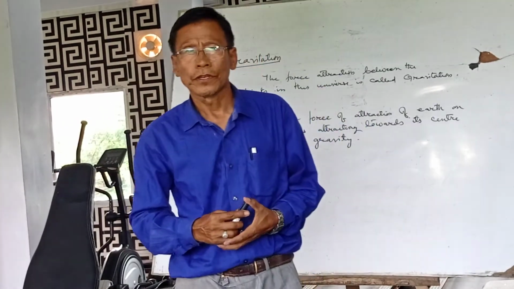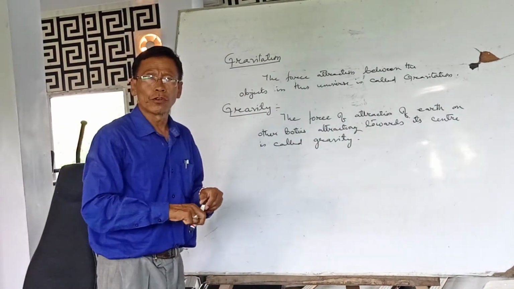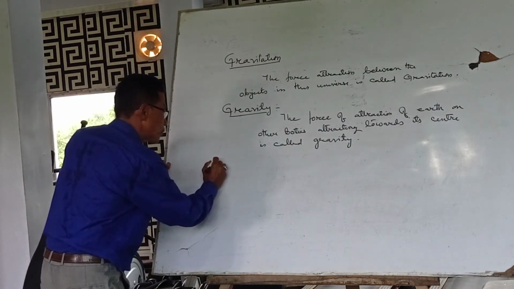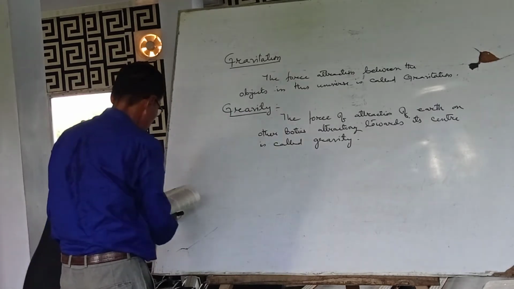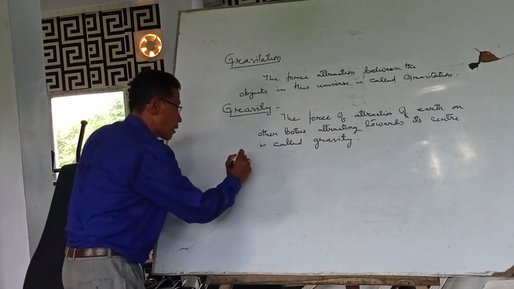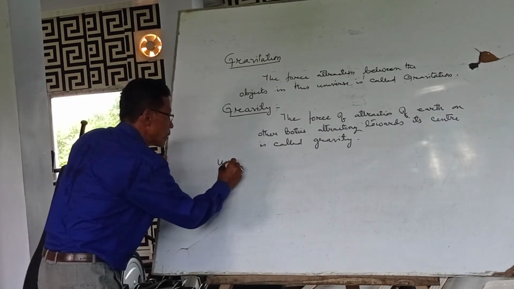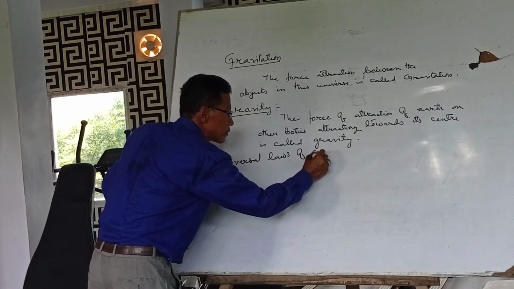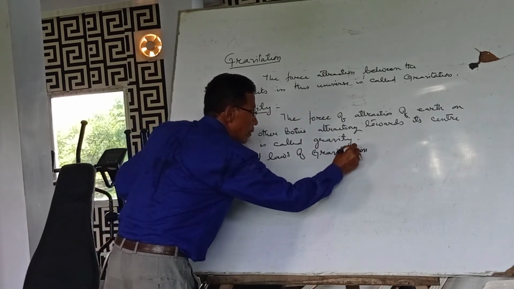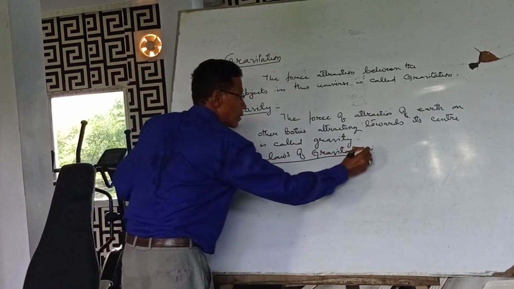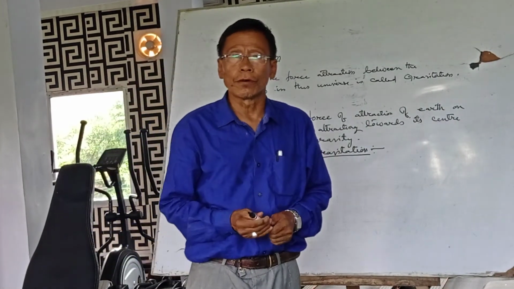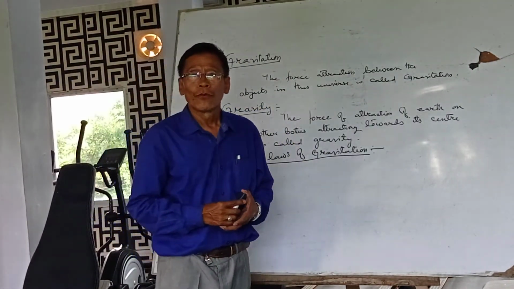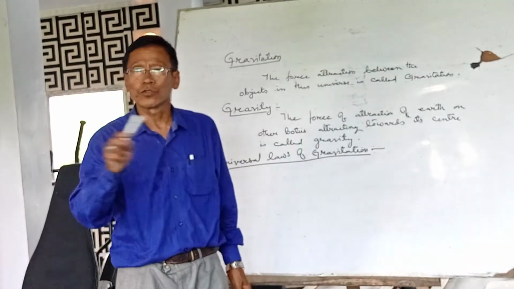According to the universal law of gravitation, what is stated?